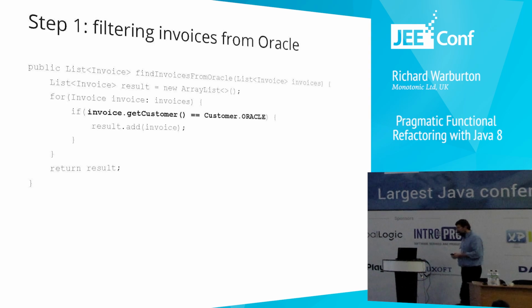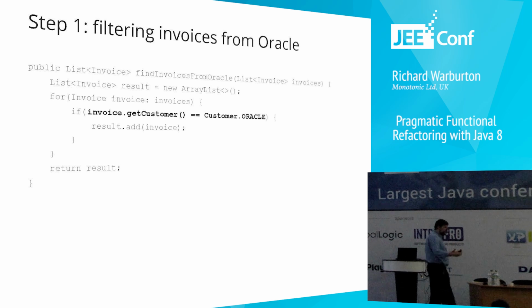So, first-class functions, what's that all about? Well, let's suppose you're running some kind of business, and your boss comes along to you and says, find me different invoices from Oracle. Find me some money that's coming in from Oracle. So first of all, that means you've done a fantastic job, because it means you've forced Oracle to pay you money, which is an achievement in and of itself, but standard business reporting.